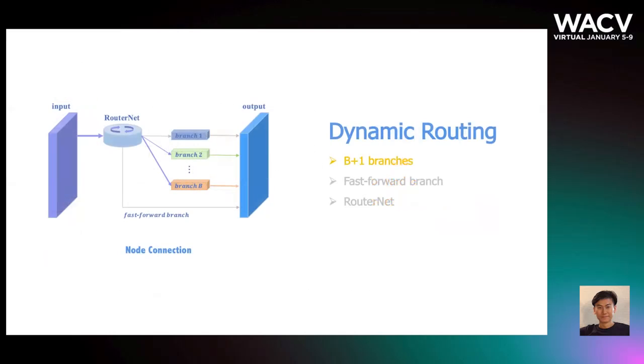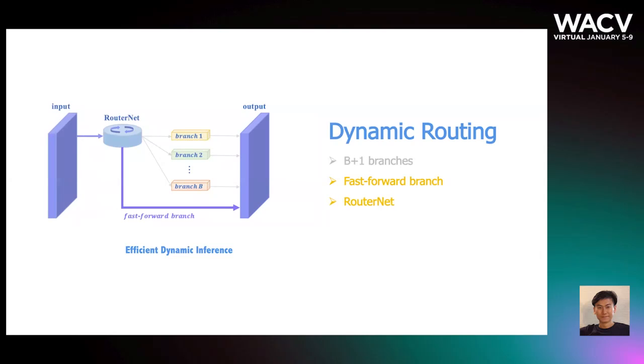The crux here is to introduce B plus 1 transformation branches instead of only one branch for each node connection. These B branches can be homogeneous or heterogeneous, which are trained to specialize in different inputs. There is also another fast-forward branch adopted, for example, identity mapping, so that we can efficiently forward the current input without heavy computation.